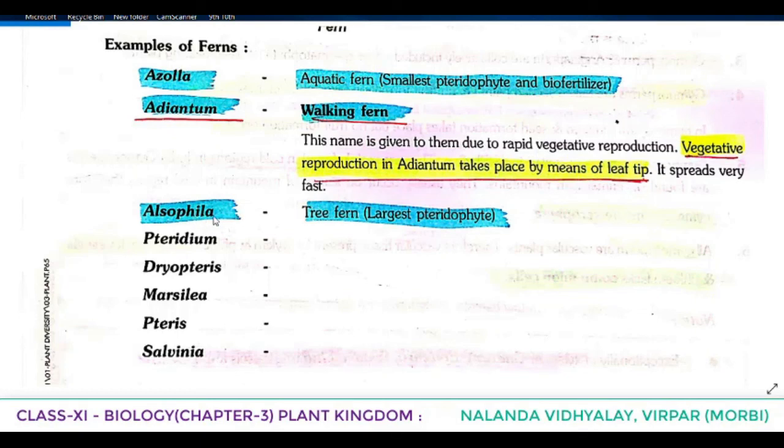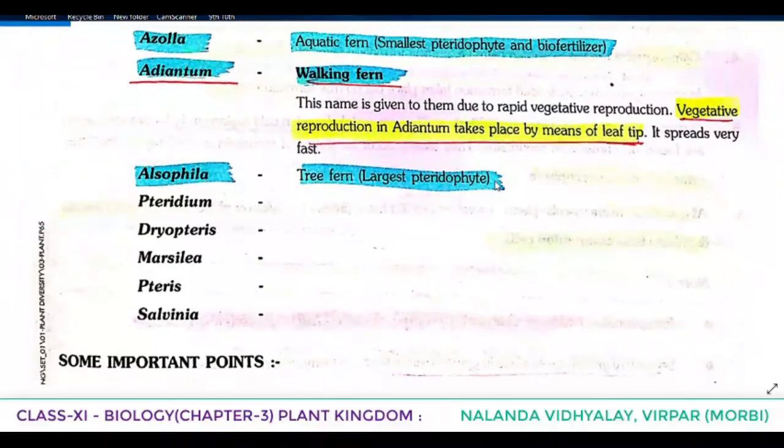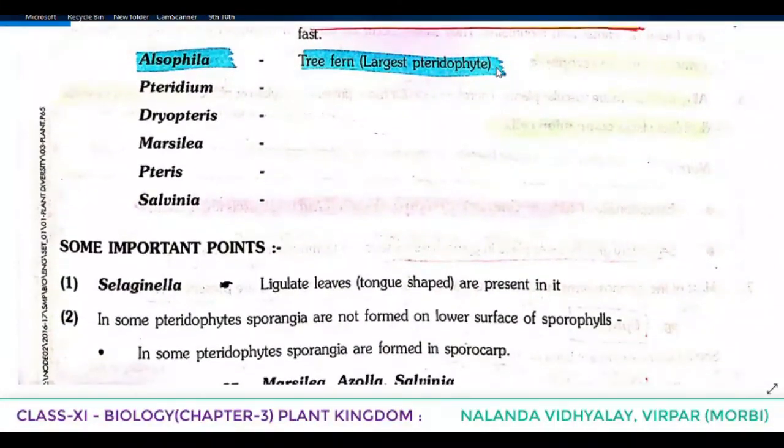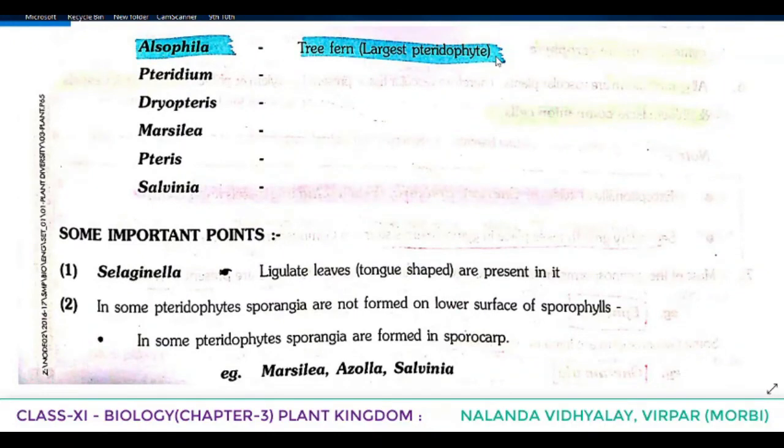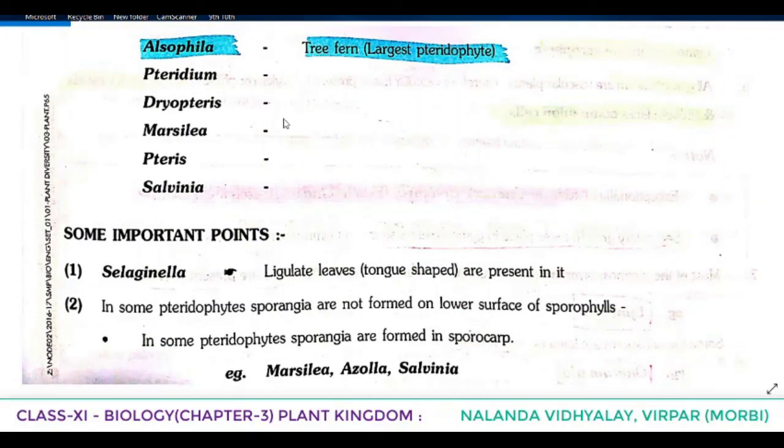Then Alsophila, the tree fern, or the largest pteridophyte. So here smallest also came, largest also came. The smallest pteridophyte is the aquatic fern Azolla and the largest pteridophyte is the tree fern Alsophila. What's the name? Alsophila. Azolla, Alsophila. So you can remember the names. Smallest Azolla, largest Alsophila. Then other examples are Pteridium, Dryopteris, Marsilea, Pteris, Salvinia. All these are examples which come under the class Pteropsida of Pteridophyta.